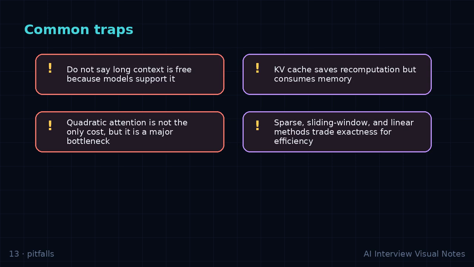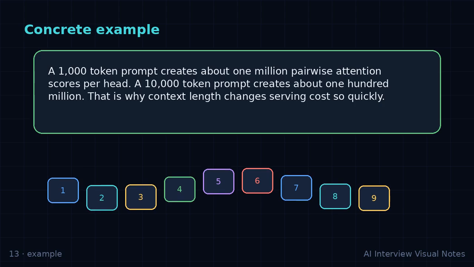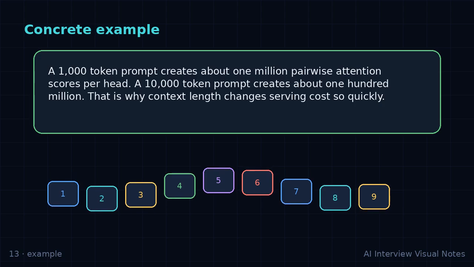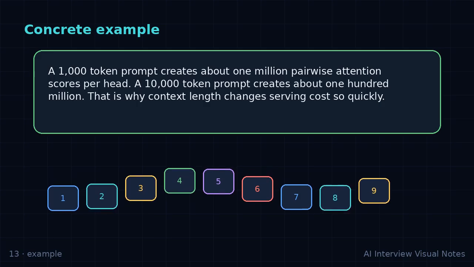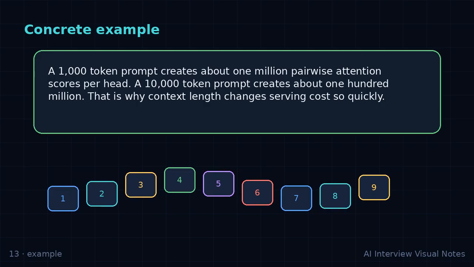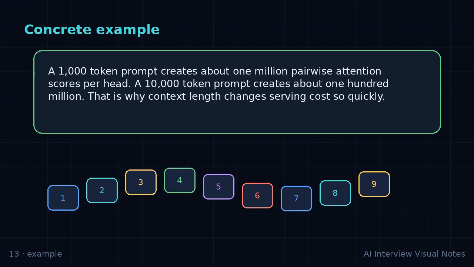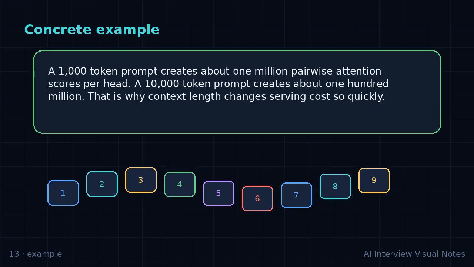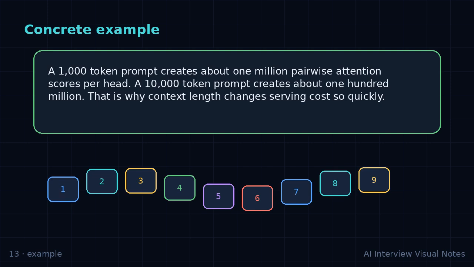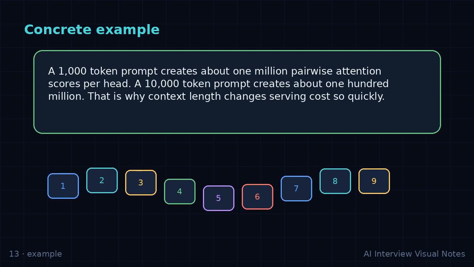Now let us rehearse the answer in a more conversational way. Start broad. What problem are we solving, and why did this idea become useful in modern AI systems? Then narrow down, what data structure or tensor is being manipulated? Then explain the operation, what is multiplied, normalized, added, masked, or learned. Finally, connect it to behavior, faster training, better context, more stable gradients, lower memory cost, or clearer generalization.